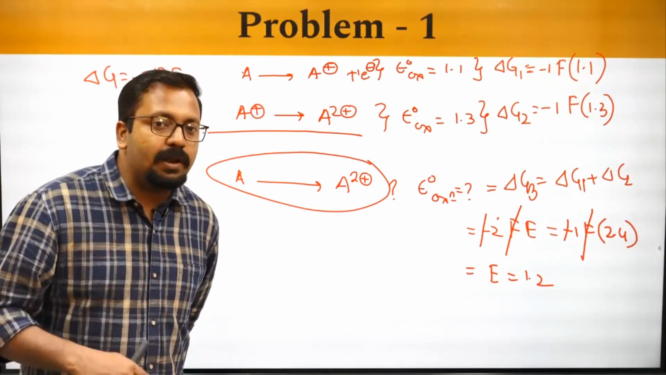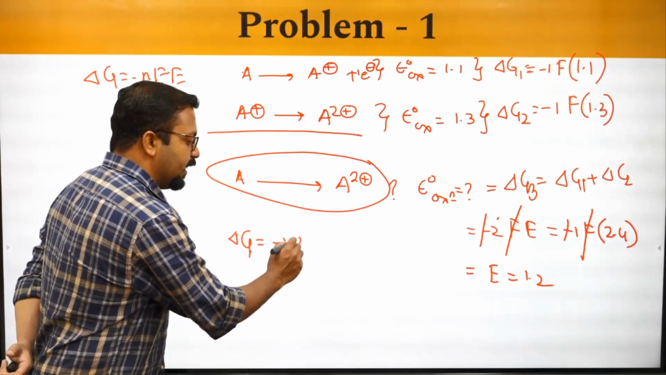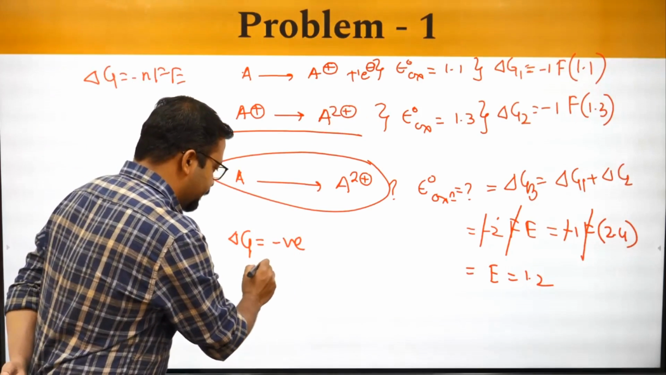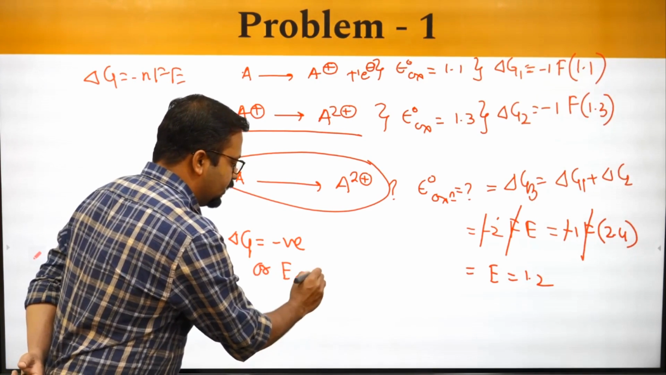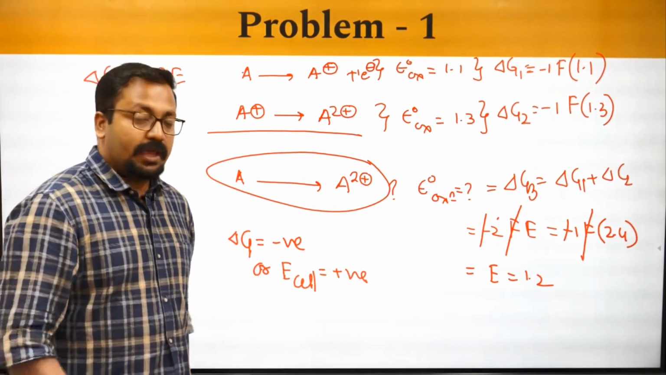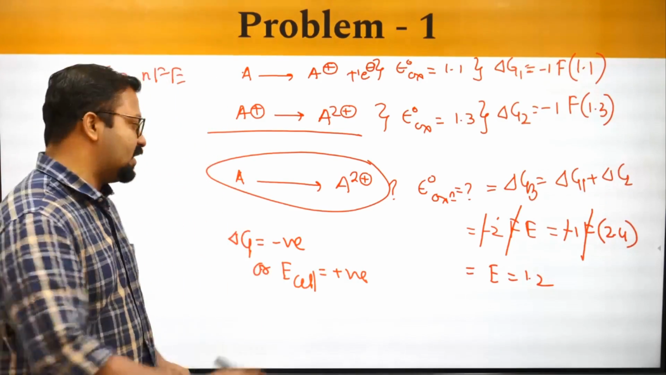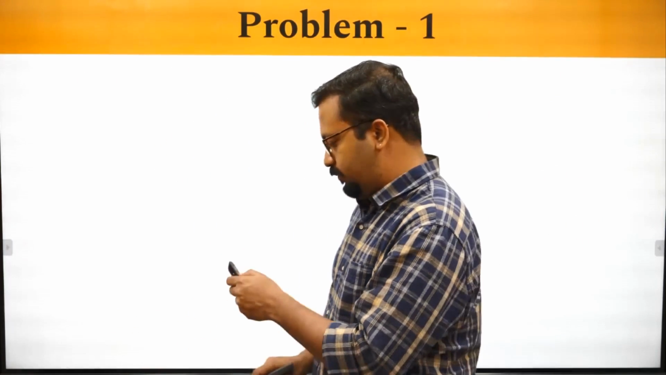For a feasible reaction, delta G should be negative. If delta G is negative, E value should be positive, or E cell should be positive. So if E cell is positive, the process is feasible. Let's apply the same concept to the previous question, problem number 1.